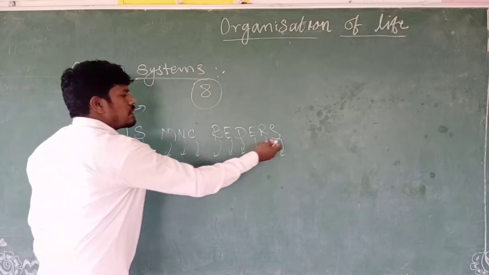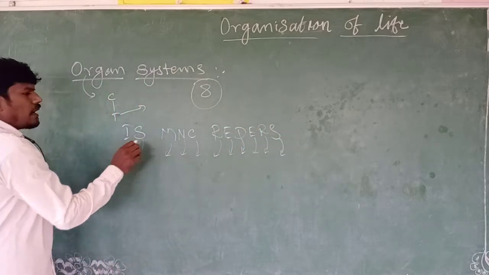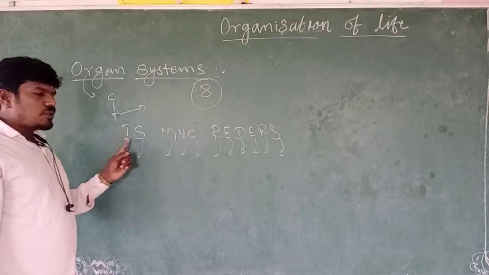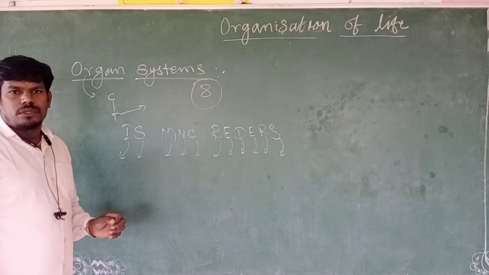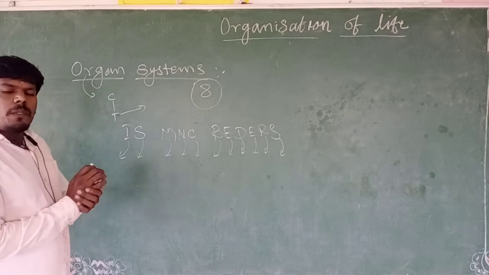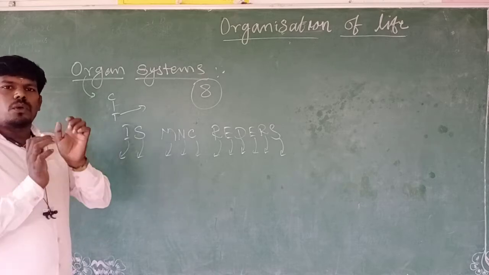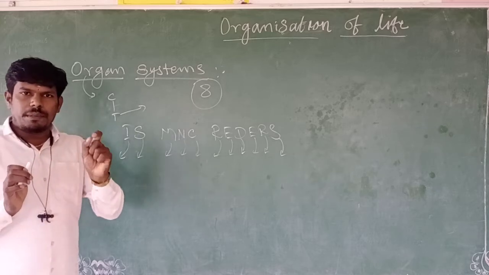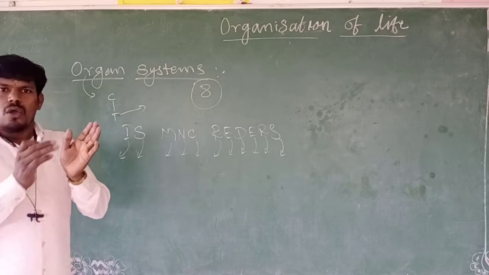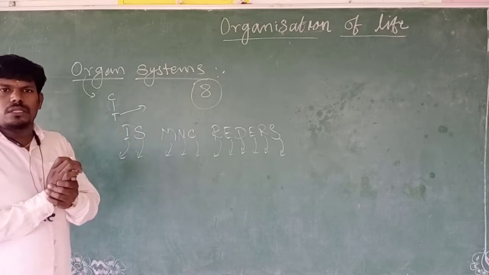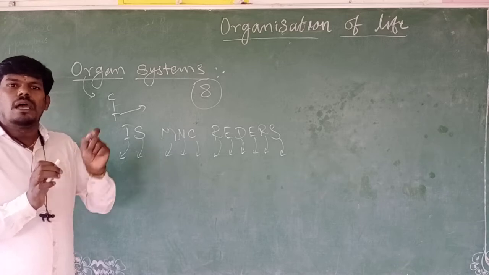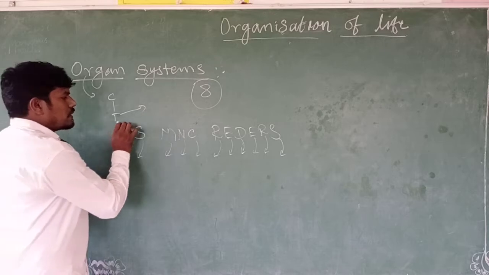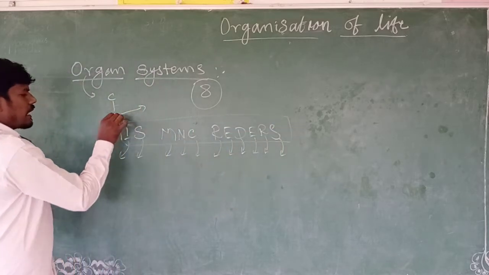So each of the 11 organ systems performs its own individual function. One organ system does not interact with another organ system. So an organ is very simple: a group of tissues composed together to perform a single or similar function. One or more organs joined together to perform a similar function is called an organ system. There are 11 types of organ systems in our body.